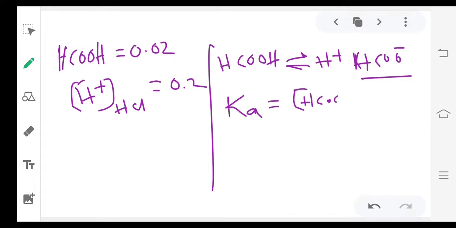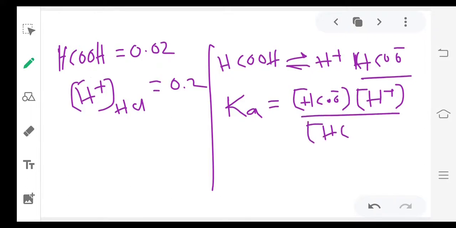HCOO minus into H plus concentration divided by HCOOH concentration. So here the Ka value they provided and HCOOH concentration they provided. They are asking for this value.